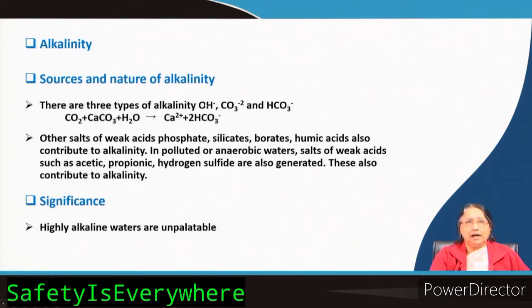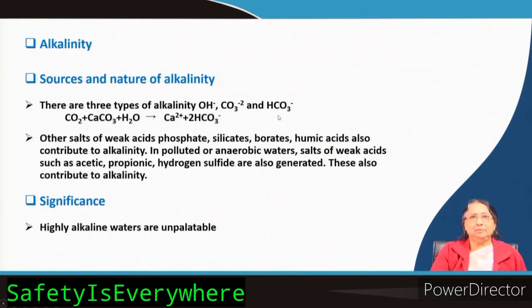OH minus ion, which gives alkalinity, carbonate ion which also can give alkalinity, and bicarbonate ion which also can give alkalinity. How is the bicarbonate formed? You know that carbonate bearing rocks, when they react with carbon dioxide in presence of water, can give bicarbonate.